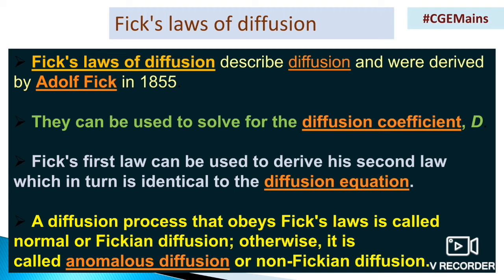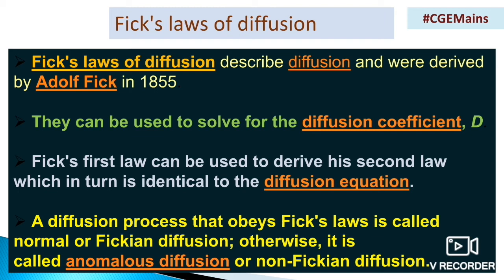He did those experiments in order to solve for the diffusion coefficient, and from them he derived two principles or laws. Fick's first law can be used to derive his second law, which in turn is identical to the diffusion equation.